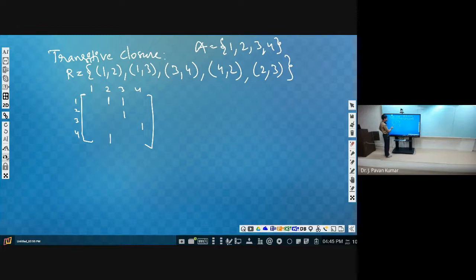The remaining entries will all be zeros. So now we have represented the same thing in the form of a matrix.